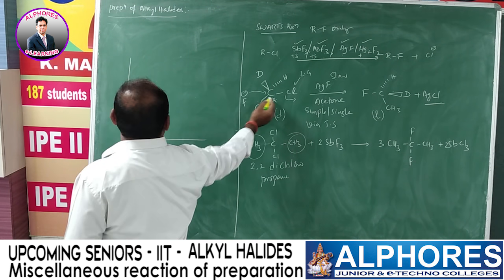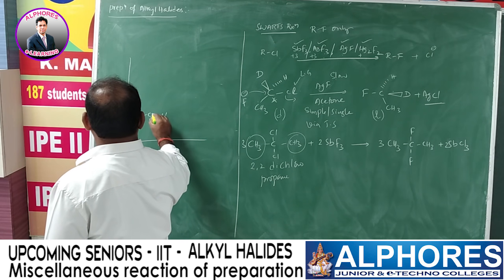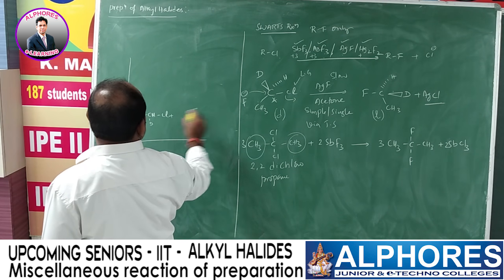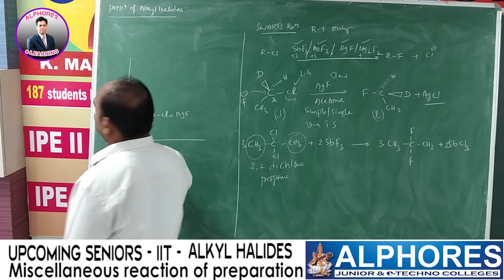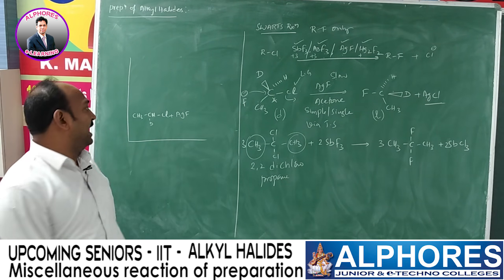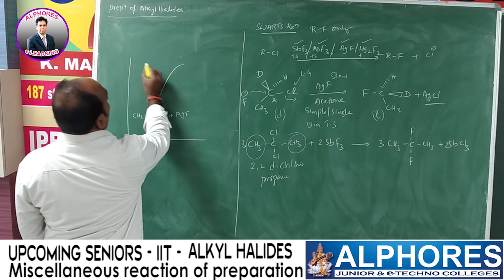So basically, this one is the reactant CH3CHDCl. This one, upon reaction with, say, AgF or AsF3, is the starting reactant. Now the starting reactant, in order to convert into products, has to go through a transition